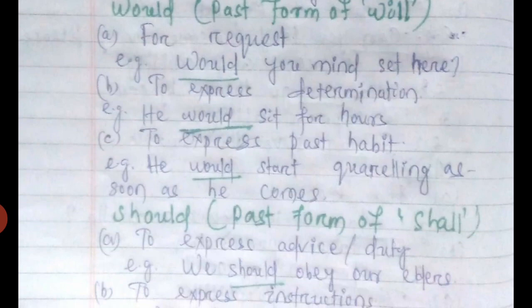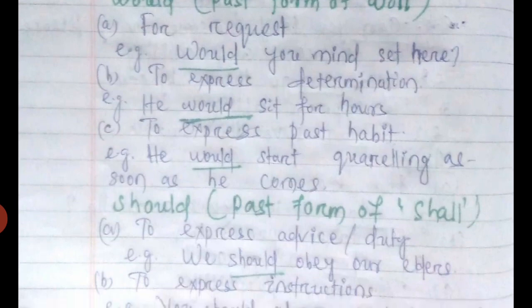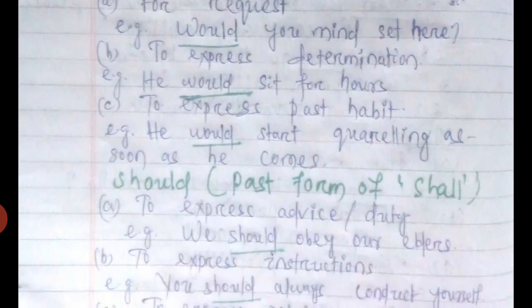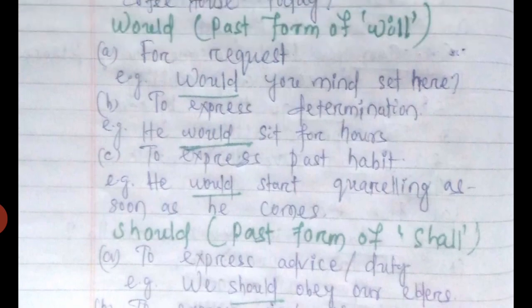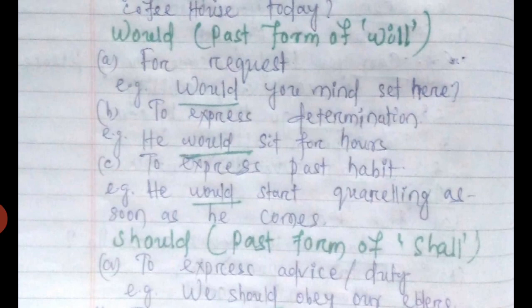He would sit for hours. The third one is to express past habits. He would start quarreling as soon as he comes. So, we can use the modal would to express determination, to express past habits, and for a request also.